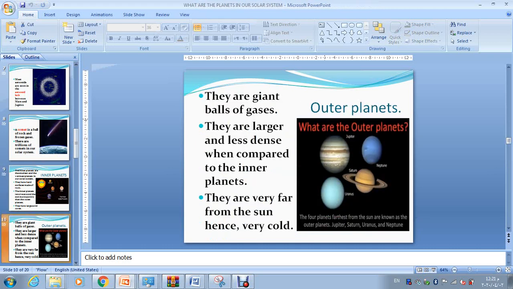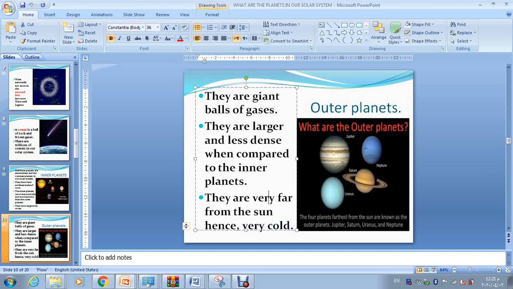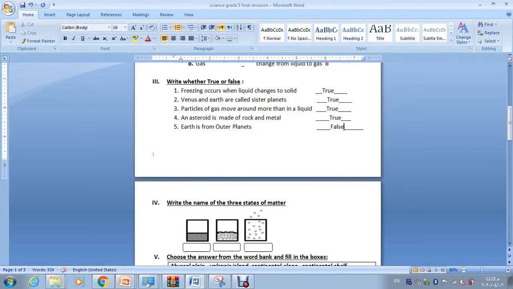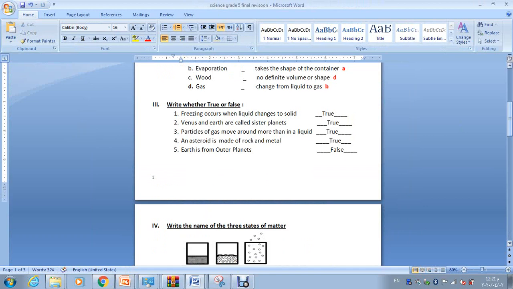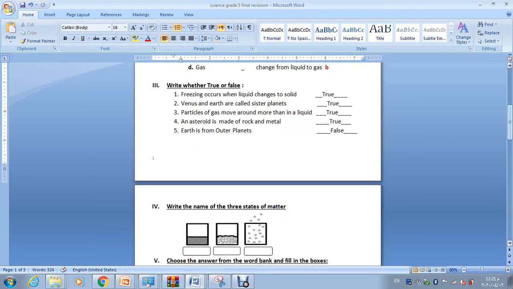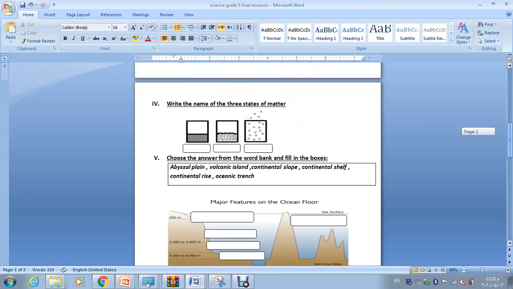But look at the outer planets, away from the sun, far from the sun and cold. What do we call them? Jupiter, Neptune, Saturn, and Uranus. They are very cold because they are far from the sun. We name them outer planets. Outer means far, away, outside, very far from the sun. So Earth is near to the sun. It's from the inner planets.